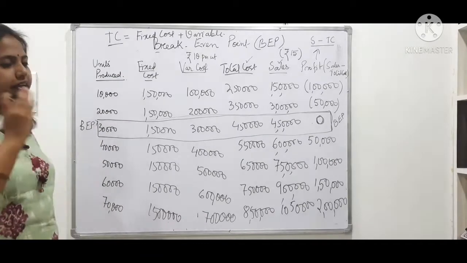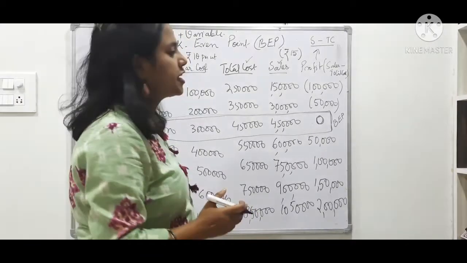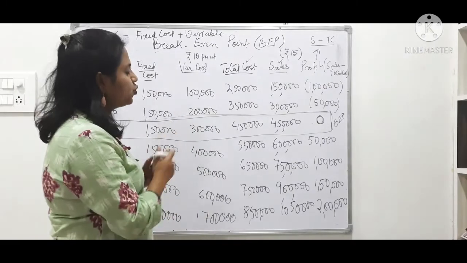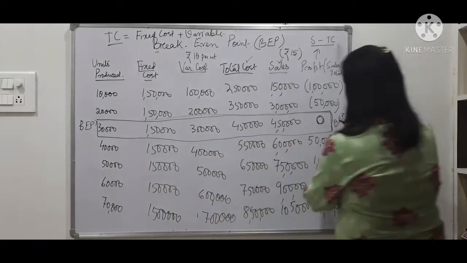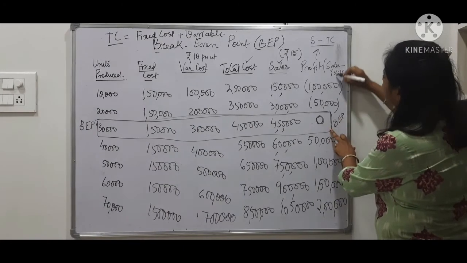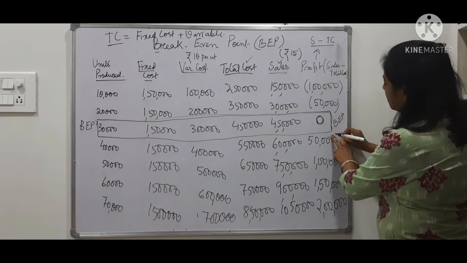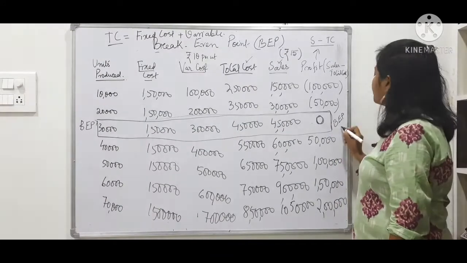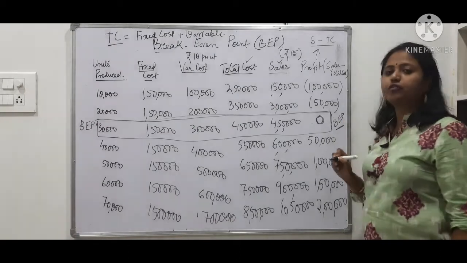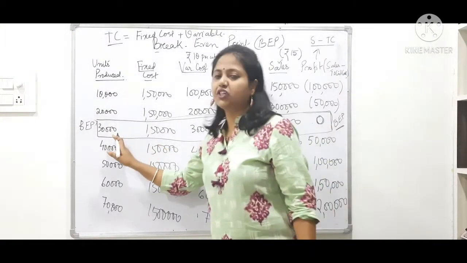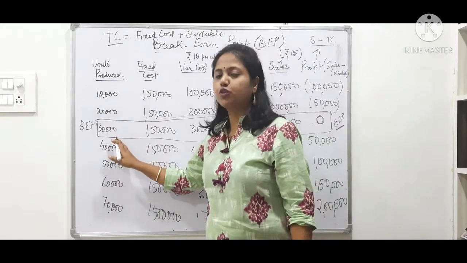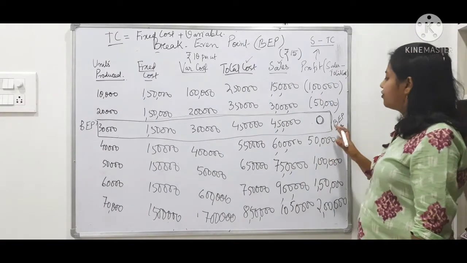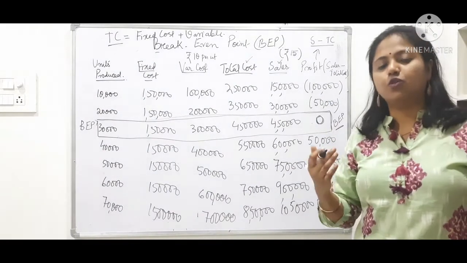Now the question is why it is called break-even. Because it is breaking the entire information into two parts. Before this point the firm is making loss, but after this point the firm is making profit. So break-even point is that point of operation, or that units of output produced, or that volume of sales or that amount of cost where the firm makes neither any profit nor any loss.